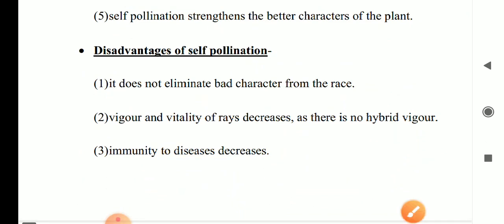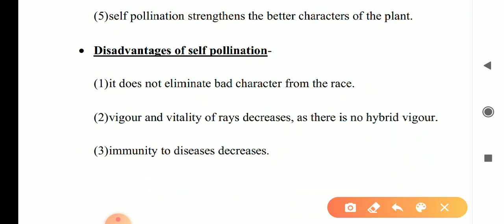Now, disadvantages of self pollination. It does not eliminate the bad characters from the race.